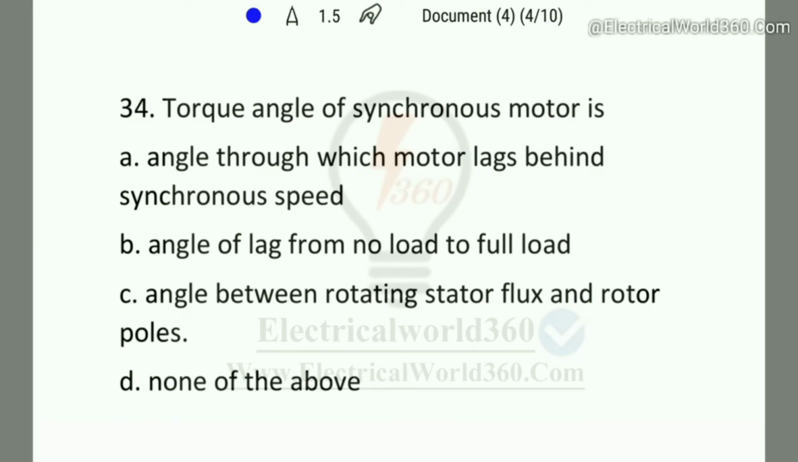Torque angle of synchronous motor is the angle through which motor lags behind synchronous speed, angle of lag from no load to full load, angle between rotating stator flux and rotor poles, or none of the above. So in that case, the answer will be option D, because the torque angle of synchronous motor is the angle between the stator rotating flux and rotor axis. So here none of the above will be the right answer. So coming to the next question.